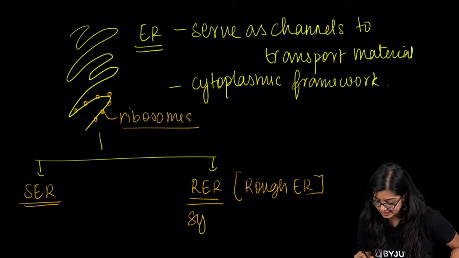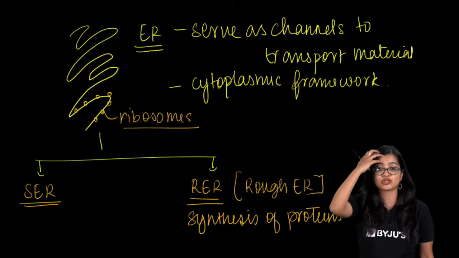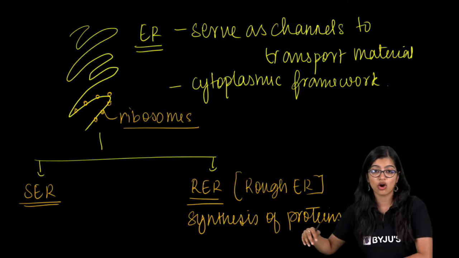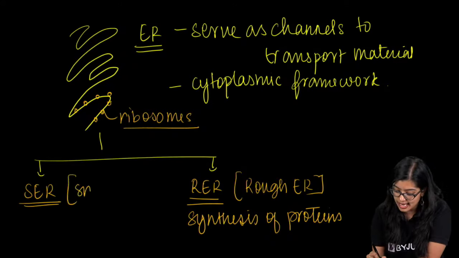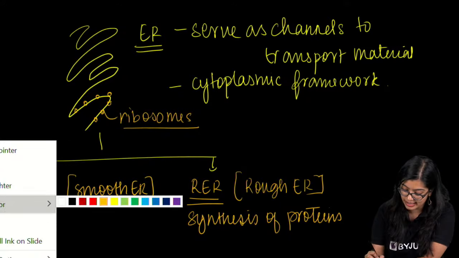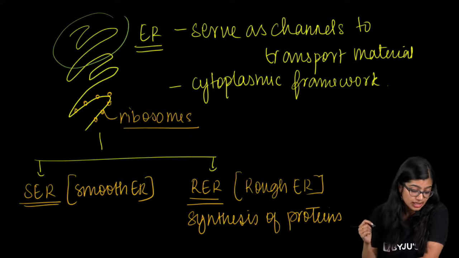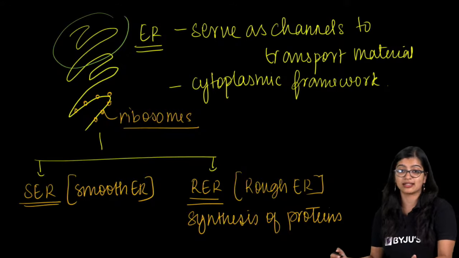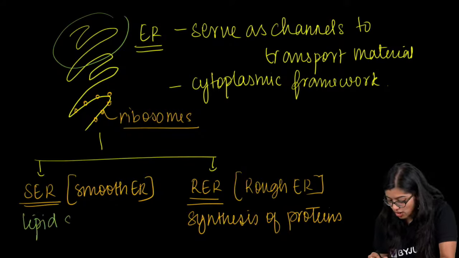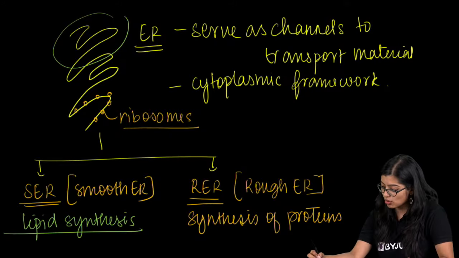Very good. So this is synthesis of proteins, right? So whenever ribosomes are there, tell yourself that it is protein synthesis. Now moving on, we have SER. SER stands for smooth ER or smooth endoplasmic reticulum. That means that there are no ribosomes. Now what is the main function of this? The function of the smooth endoplasmic reticulum is the synthesis of lipids, right? So they mainly play a key role in the synthesis of lipids.